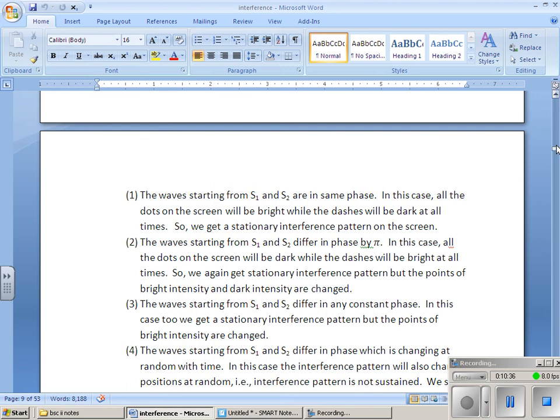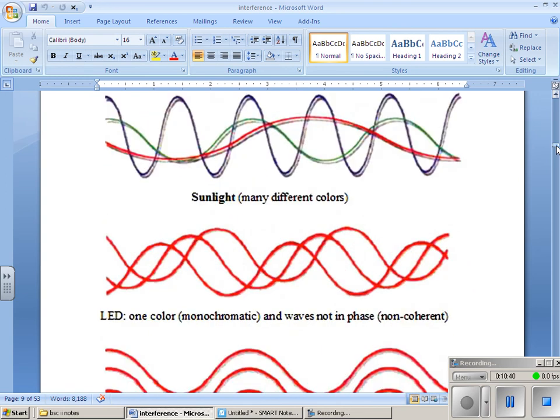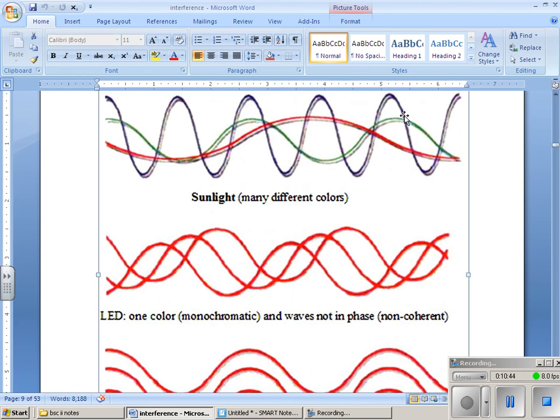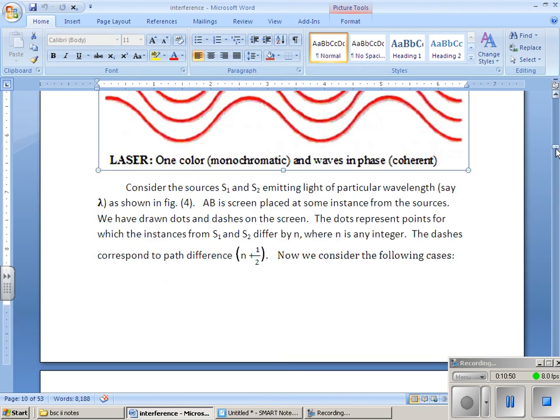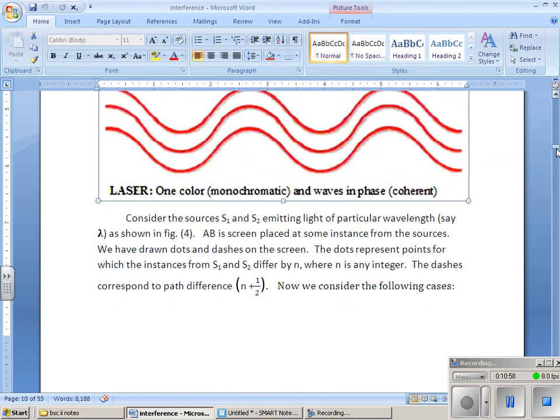An example of incoherent light waves is sunlight. The light coming out will have all the colors in it, in this pattern. One more example is an LED light, where the light rays coming out are like this, incoherent, and the laser light, where the light waves come out like this, all in phase with each other.